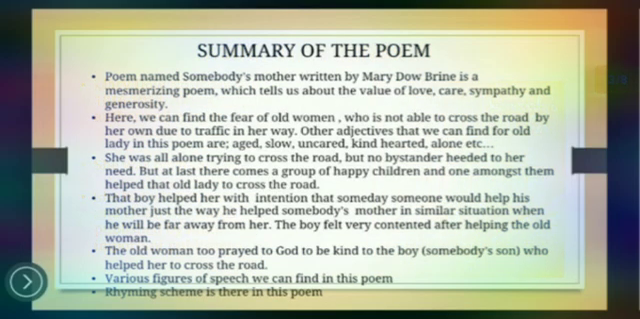So, summary of the poem. The poem named Somebody's Mother, written by Mary Dobry, is a mesmerizing poem which tells us about the value of love, care, sympathy and generosity. In this poem, the values we are going to come across are love, care, sympathy and generosity, which are very important in our life. Here we can find the fear of an old woman who is not able to cross the road on her own due to traffic in her way.